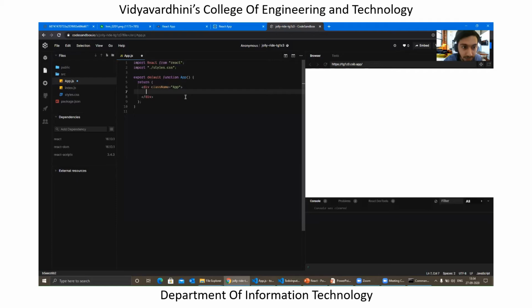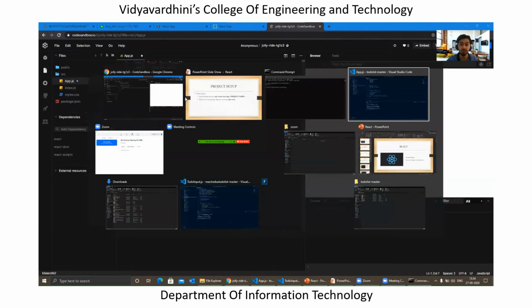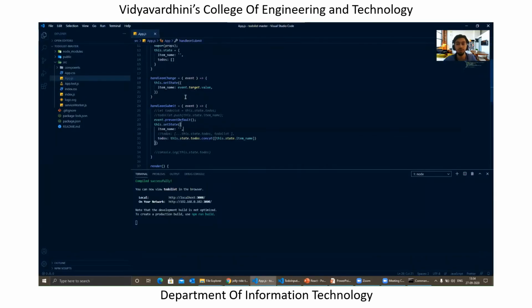So let's get started with the specific things over here, like what's the state and what's the props. The very specific thing required over here is nothing but the structure. So before starting, I should traverse through the structure. I remember quite some time back in the PPT I said that you need to run npx create-react-app and your app name. What this will be doing is creating a specific structure for the app, and this is how the structure will be looking.